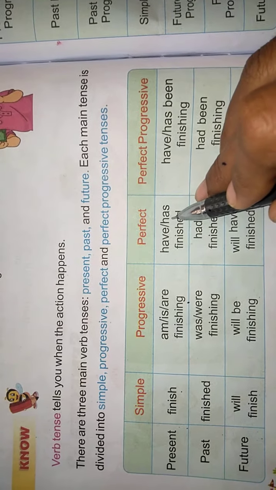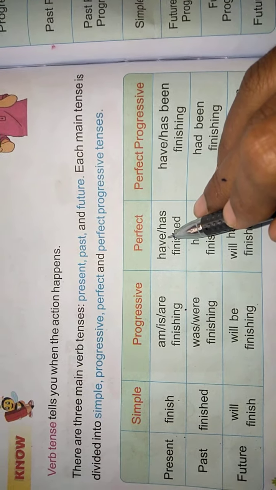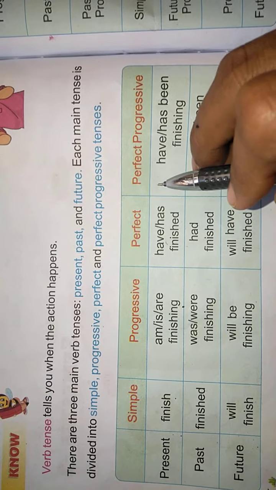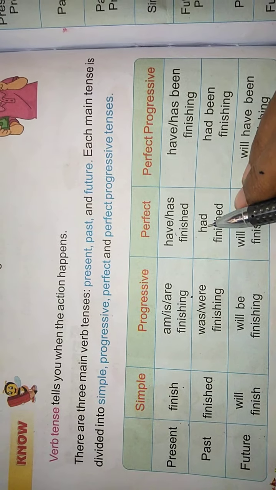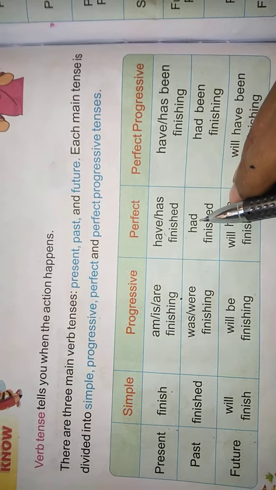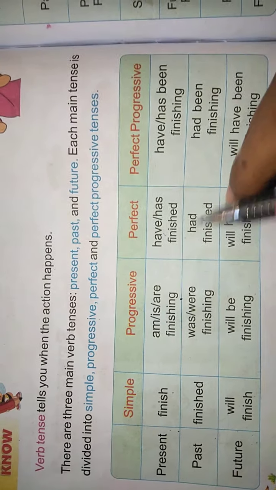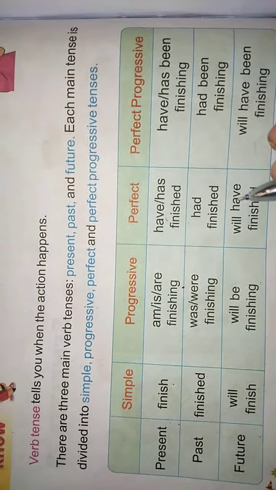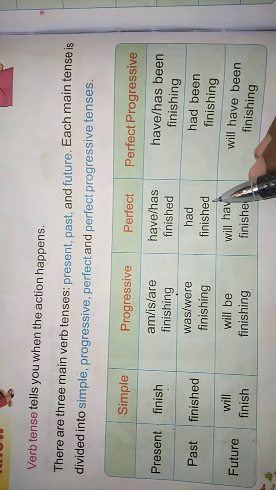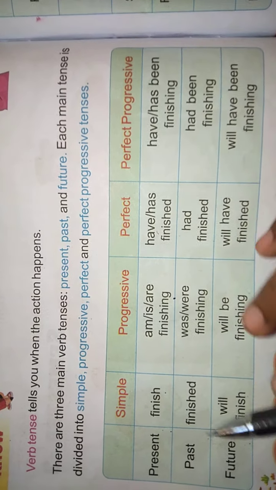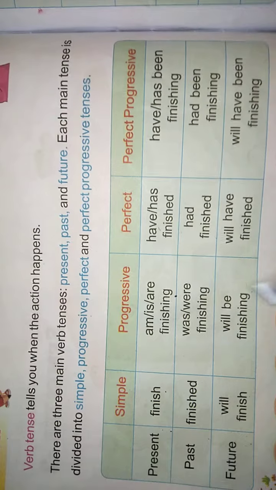Here we use have for I, we, you, they. Here we use has for he, she, it. In past perfect, only had, whether the subject is singular or plural, we use only had. But the verb is in the form of past participle, that is V3, that is finished. Remember, children, in past perfect tense we use had. In present perfect we use have or has.